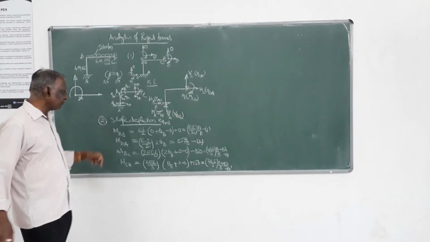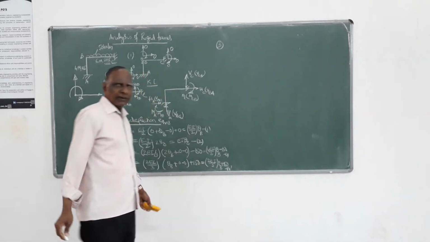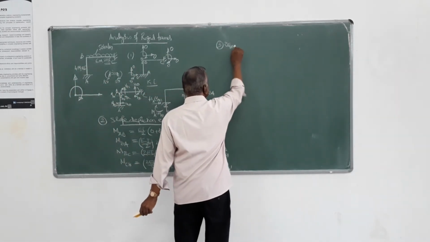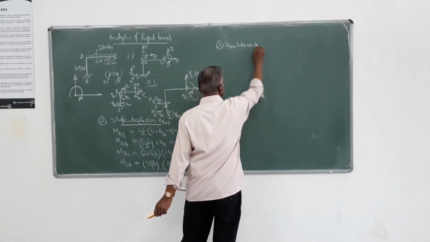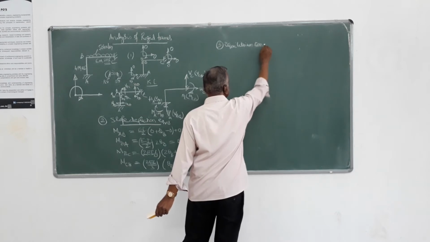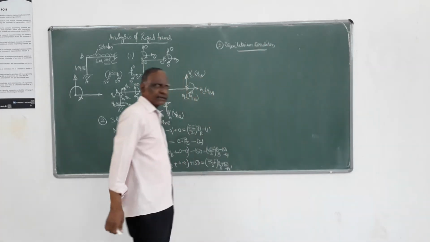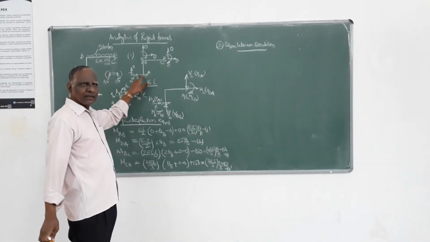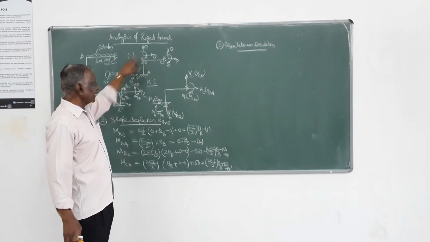Correctly. So after writing that, then the third step, you have to apply the equilibrium condition. Here, since it is non-sway, you have only one equilibrium condition, that is the moment equilibrium condition at each joint. At joint A, it is fixed, there is no rotation occurring.